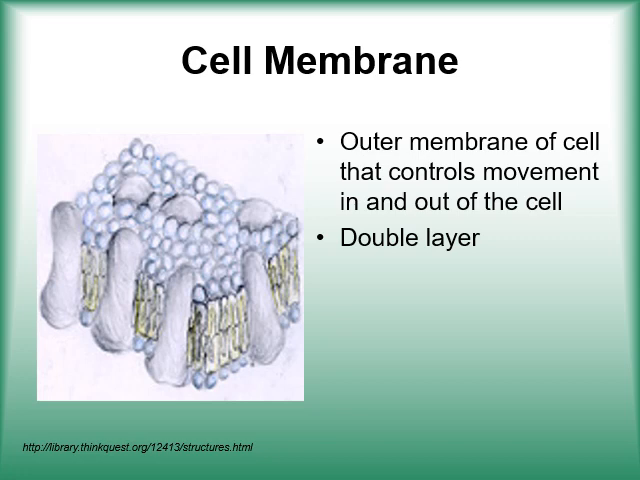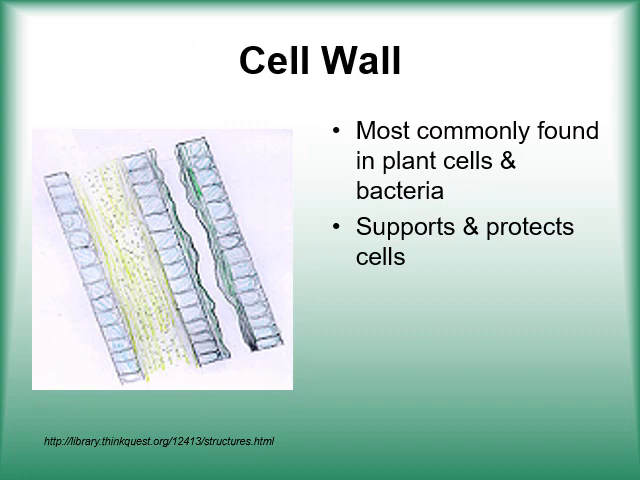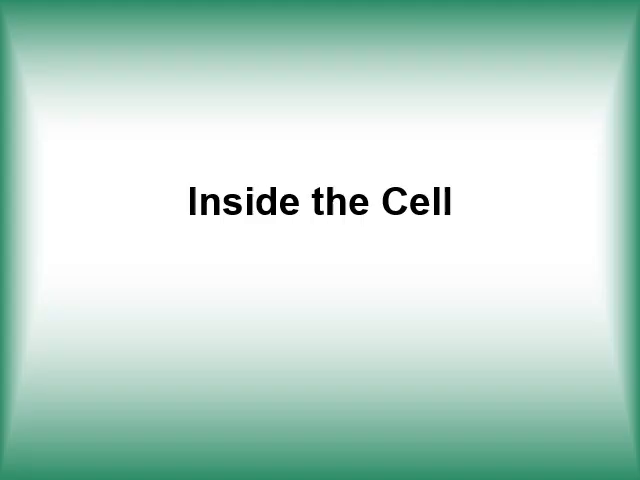in size. Okay. Cell wall, most commonly found in plant cells and bacteria. In a plant cell the wall is made up of cellulose. In bacteria, I think, it can be glycogen. Okay, it can be glycogen. Function: support and protect the cell.